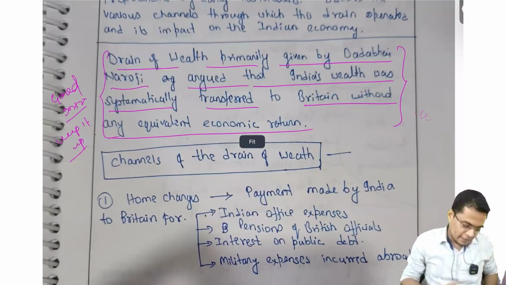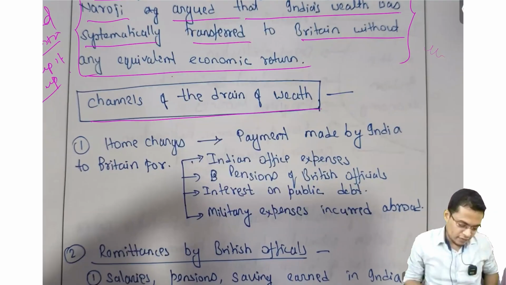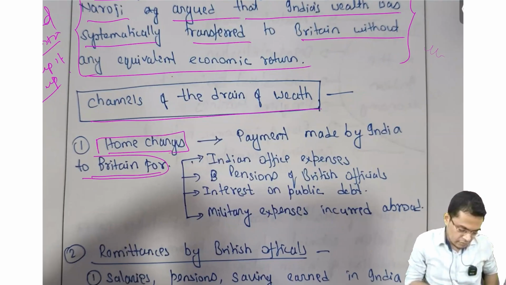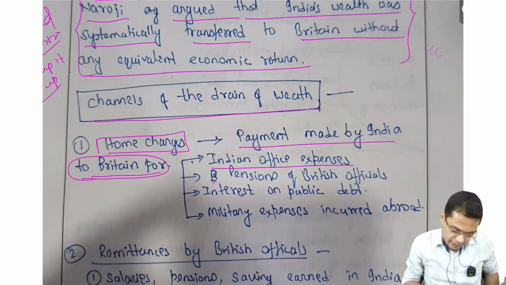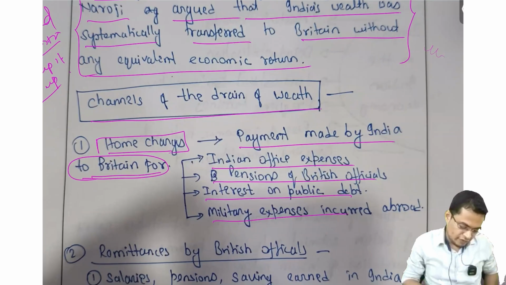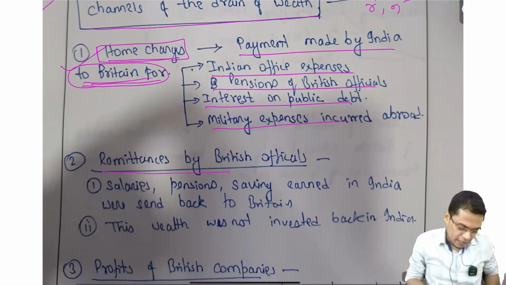देखते हैं भाई साहब अच्छा लिखे नहीं लिखे। Channels of drain of wealth, ठीक है। Home charges to Britain, what is that, home charges: payment made, then Indian office expenses, pension, British official. Okay, very good way of writing this also ना। थोड़ा सा ऐसे लिखो, from India to Britain, ऐसे कुछ लिखो ना। ठीक है, थोड़ा सा इसको अच्छा करो, ये जो लिखे ना थोड़ा सा समझ नहीं आ रहा है। चार्ज लिख रहे हो क्या, अभी देखो तुम R लिख रहे हो या फिर N, this is R, this is N, दोनों का अलग रहना चाहिए ना। चलिए, so remittances by British officials, so salaries, pensions, ठीक है।